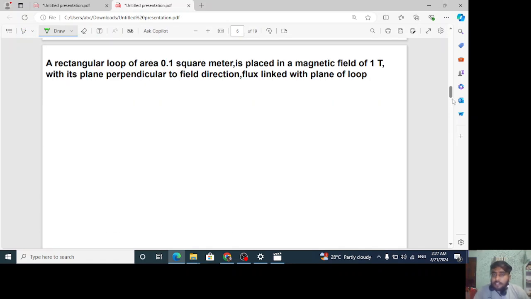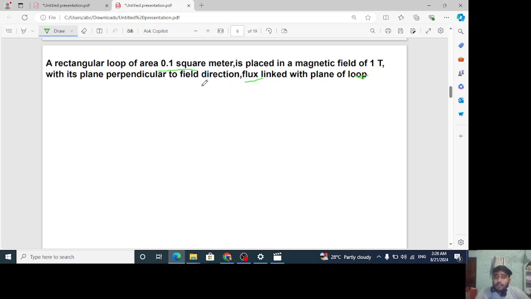This is the first question I wanted to tell you about. Listen to this question and how to solve it. This is the biggest problem for you all right now, so here we'll understand the concept as well as solve the question. See what is written. A rectangular loop of area given in meter square is placed in a magnetic field of 1 T, with its plane perpendicular to the field direction.